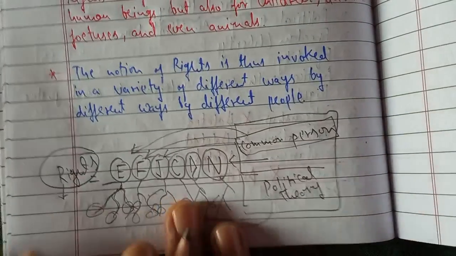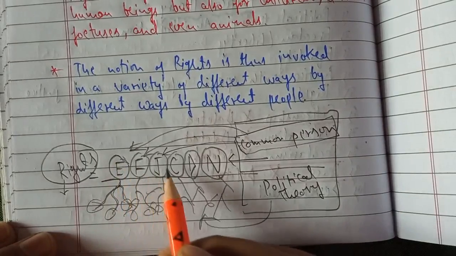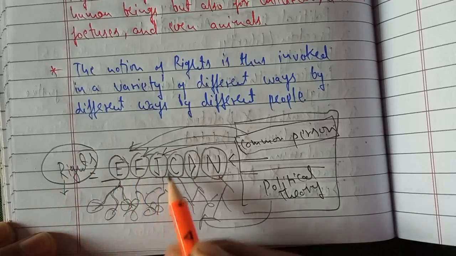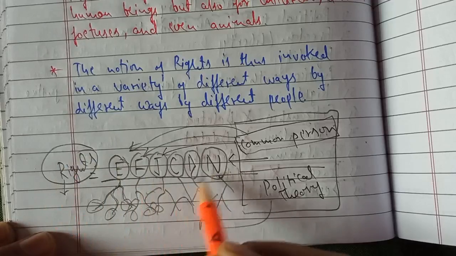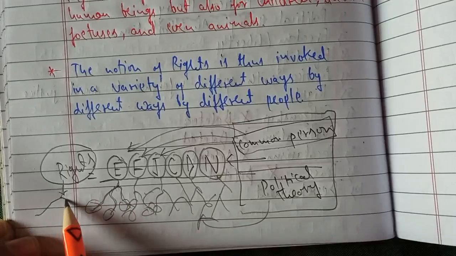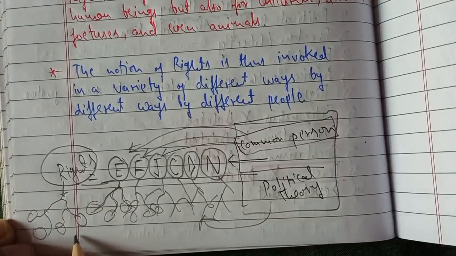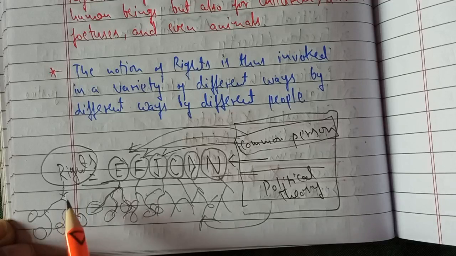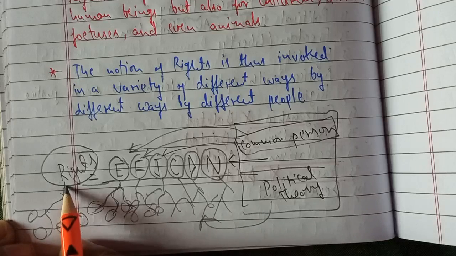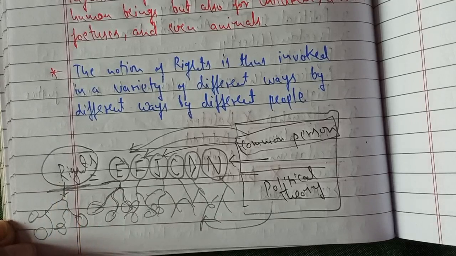I hope that with the help of this diagram you must have understood how these values are equal to rights. Why do we call these values our rights? We claim these values as our rights, so it becomes important. We'll also see the roots and foundations of rights: what are the concepts integrated or linked with rights, how rights came into existence, how they were established, and what we call rights. What are the important things and dimensions of rights? We'll try and understand this in this chapter.